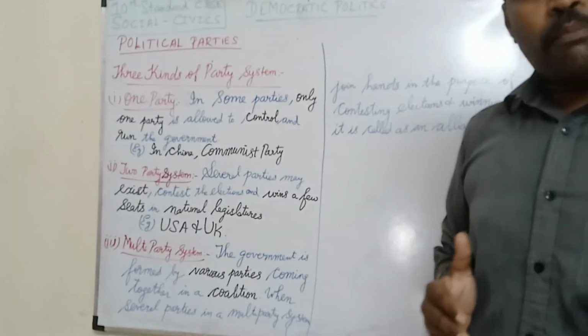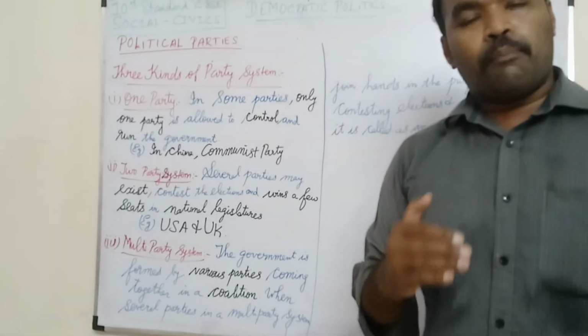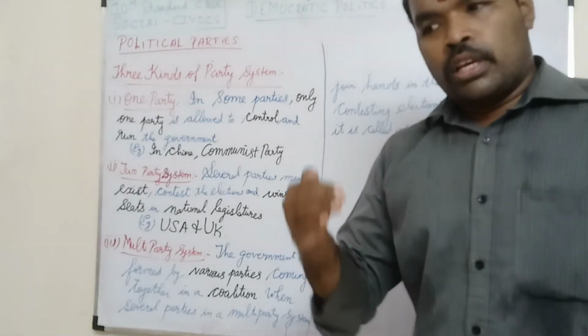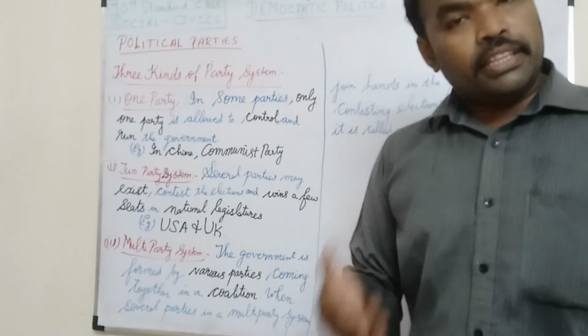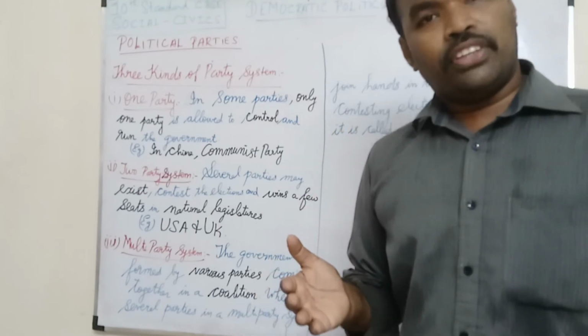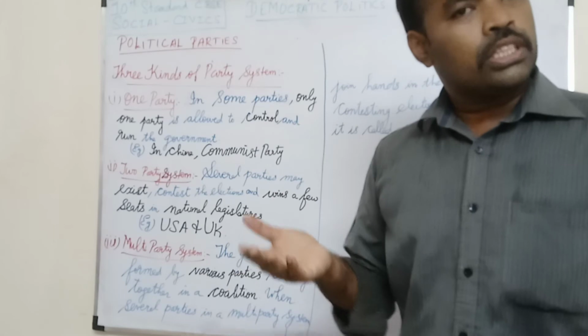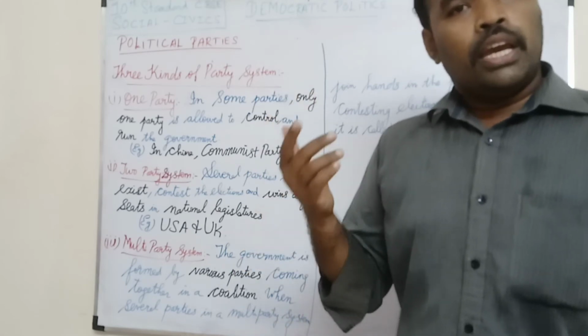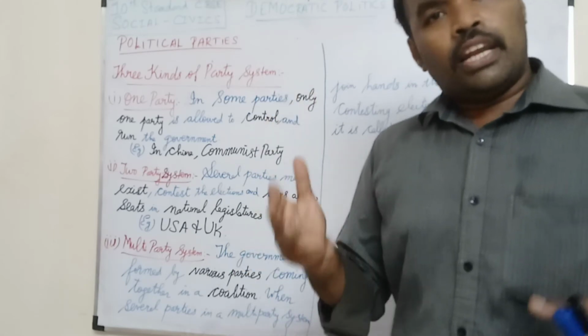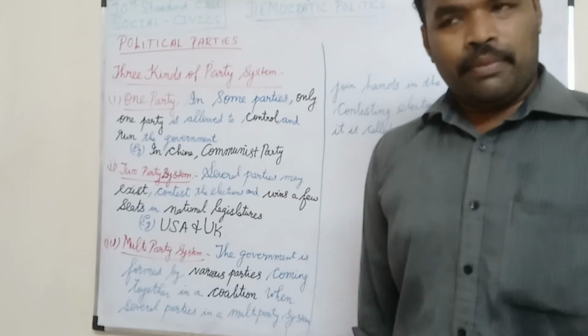Suppose, for example, in India, BJP, Indian National Congress, Communist Party of India (Marxist), Bahujan Samaj Party and Aam Aadmi Party, likewise many parties are there.